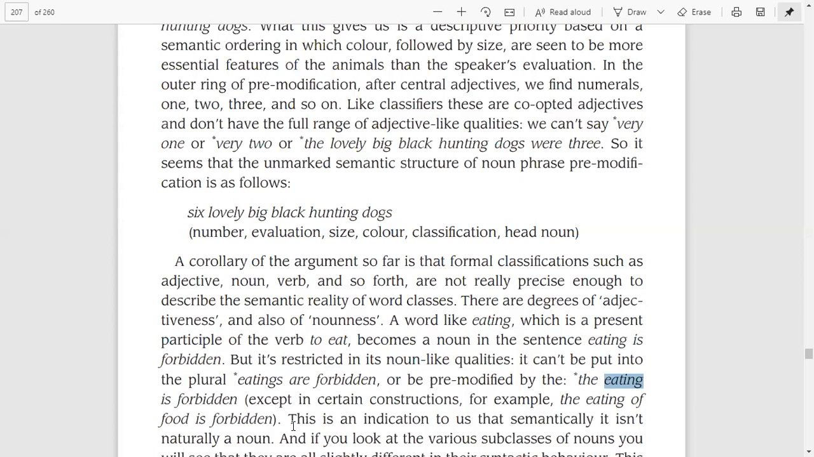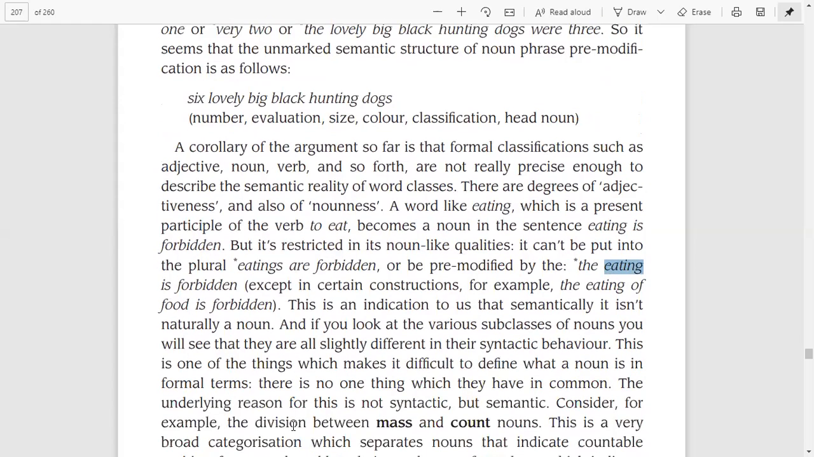It can also be a verb and also sometimes have noun-like qualities in the sentence. So this is an indication to us that semantically it is not naturally a noun. So here is the conclusion of the discussion we are going through in this paragraph. This is the indication that semantically it is not naturally a noun, right?